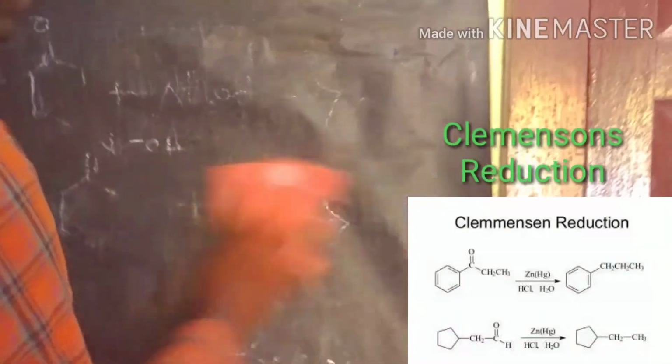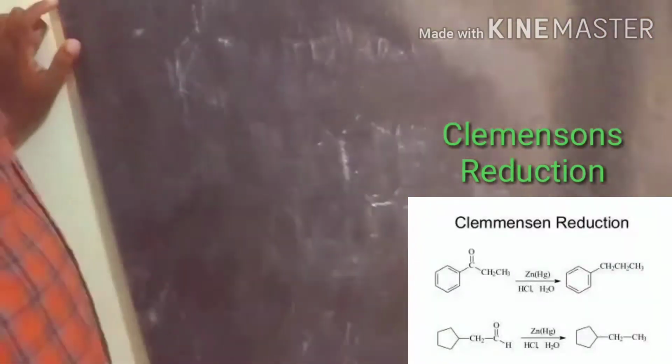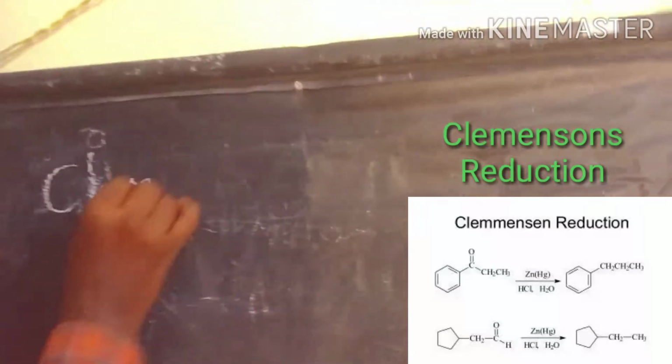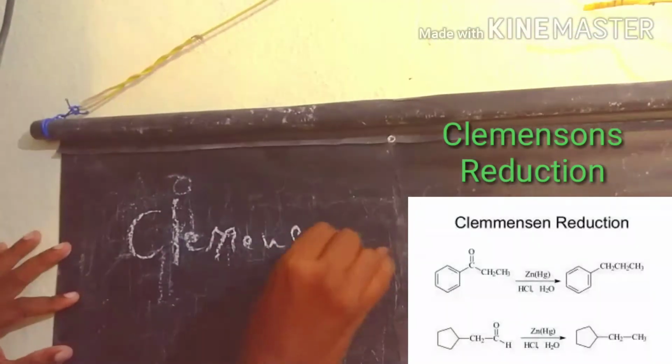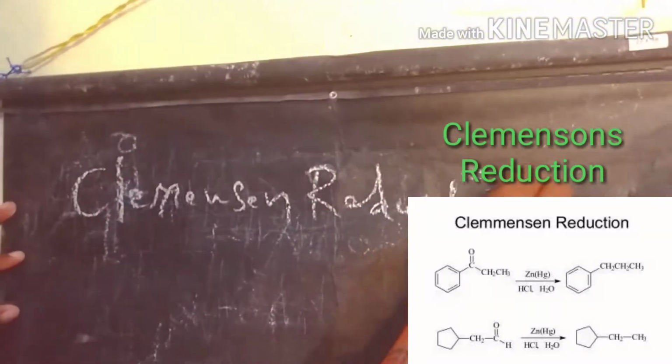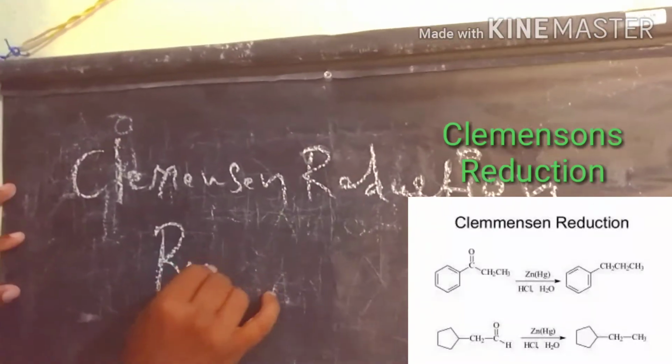What happens when the Clemmensen reduction takes place? What is the Clemmensen reagent?